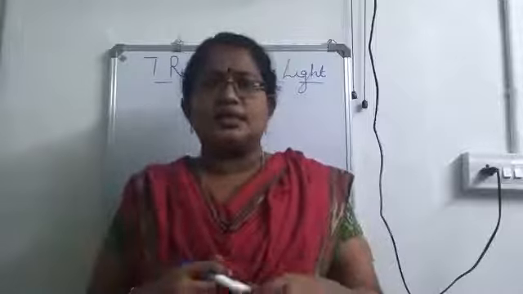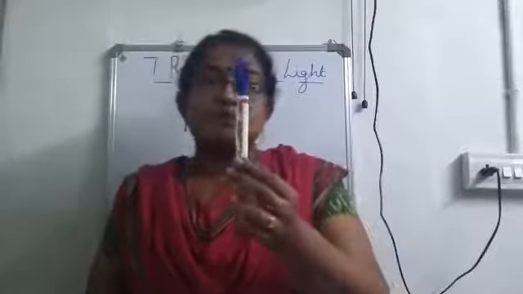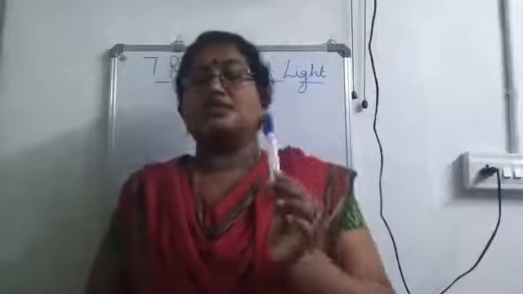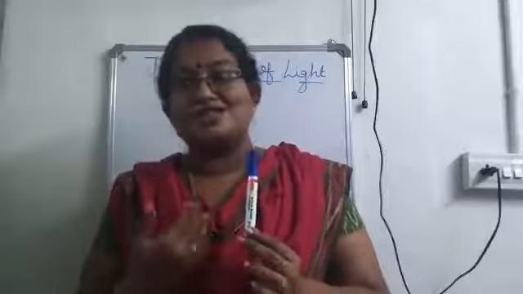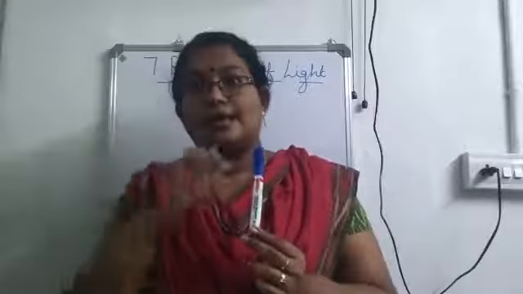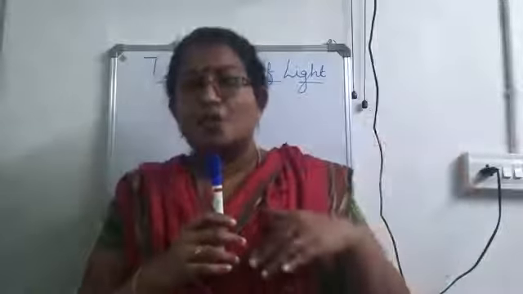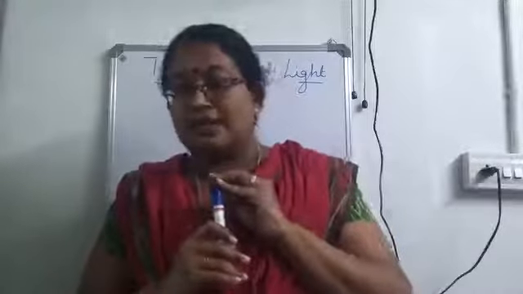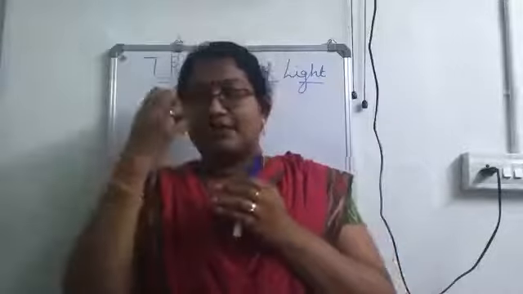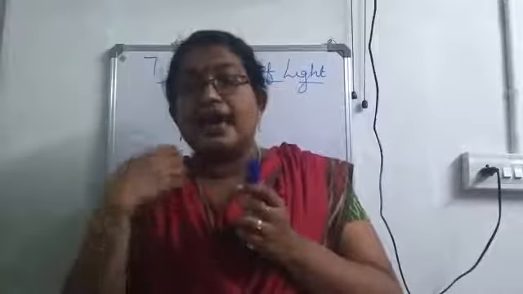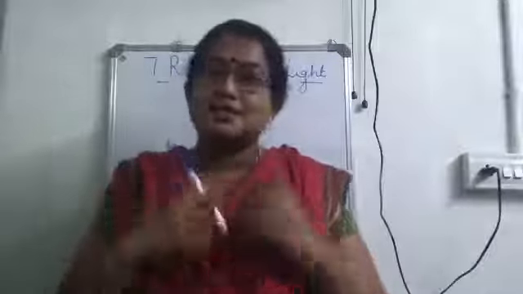But what about other things? Here I have a pen with me. Is it possible to see this pen? Yes, isn't it? We can see the pen. Is the pen emitting a light? The pen is not emitting its own light. But the light from the sun or the tube or from any luminous body falls on this pen, then it reflects the light falling on it, and that reflected light falls on our eye, and that is how this pen is visible for us. Okay, so is it clear?